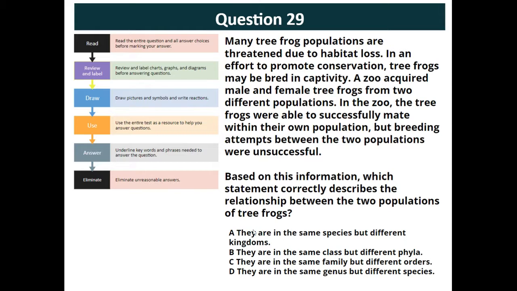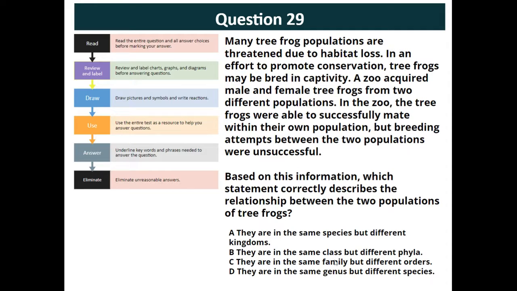Okay, so let's look at our answer choices here. In A, it says that they're the same species but different kingdoms. Well, if they're the same species, then they would be able to reproduce successfully. So that cannot be an option here, because we're trying to find why these two populations are not able to reproduce. So let's look at B.